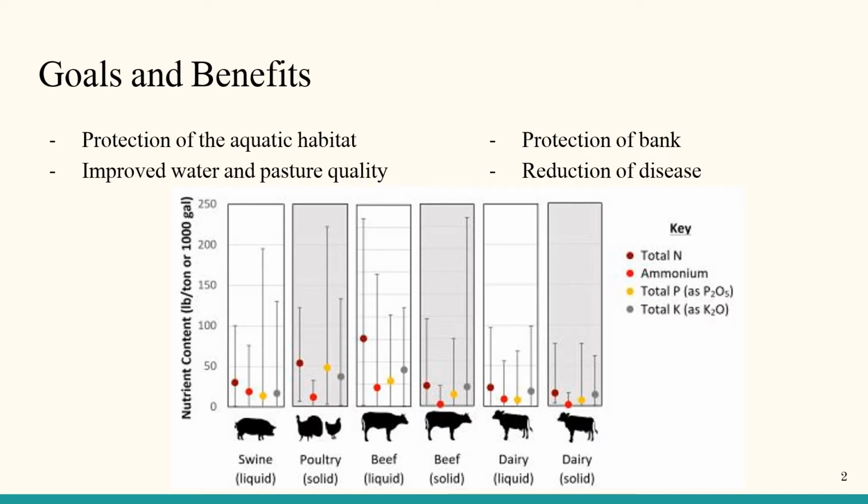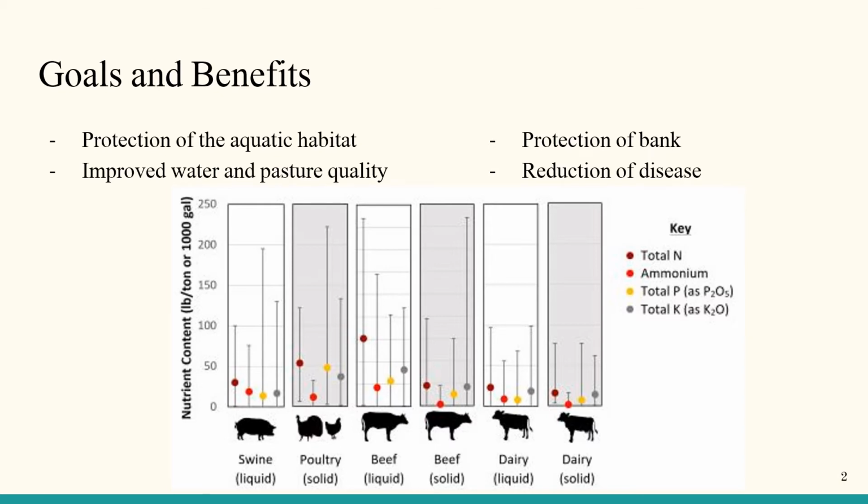Some of the goals of limited livestock access are to reduce the amount of manure in the water. This can improve water quality as well as reduce the pathogens present in the water. It's also to protect the bank and protect the aquatic habitat. There is also an increase in pasture quality, because the distribution of cattle necessities allows for the even distribution of pasture use and reduces the concentrated wear and tear of the pastures.